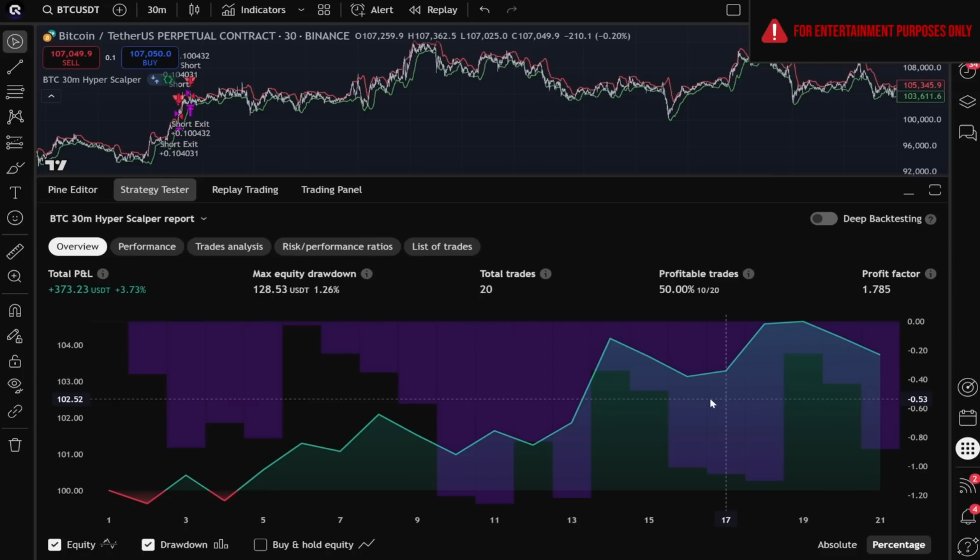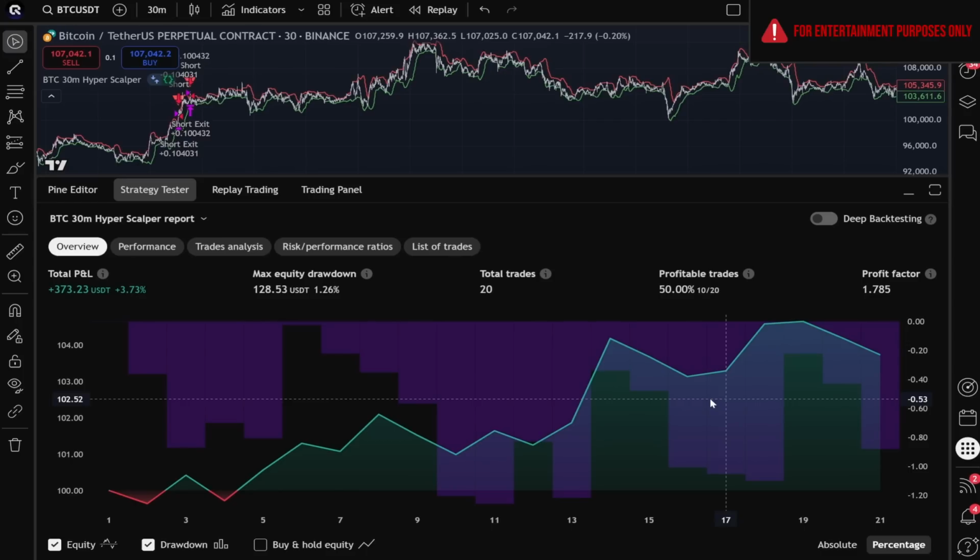Now, when accounting for all of these factors, we have to give Deepseek a 5 out of 10 for this final challenge, which is the hardest challenge. The good news is that Deepseek gave us code that compiles, and the strategy was fortunate enough to achieve a 1.785 profit factor, but over only 20 trades, this means that pretty much all of these metrics are useless and a misrepresentation of how this strategy would actually perform over the next 100 trades.